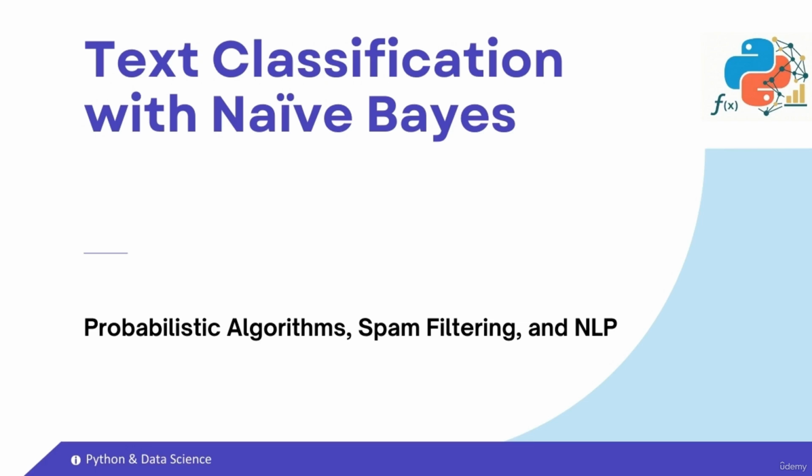Hello everyone. Today we are entering one of the most practical and exciting areas of data science, natural language processing, or NLP. We are going to learn how to teach a computer to read text and categorize it, whether that's filtering spam emails, sorting news articles, or analyzing sentiment. To do this, we will use a family of algorithms that are incredibly fast, surprisingly simple, yet powerful enough to power major systems. This is naive Bayes.